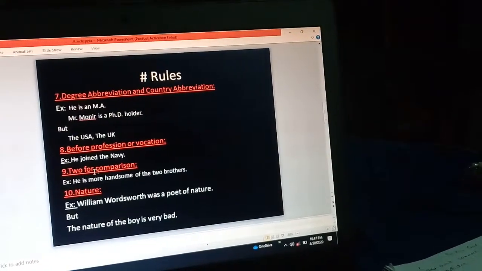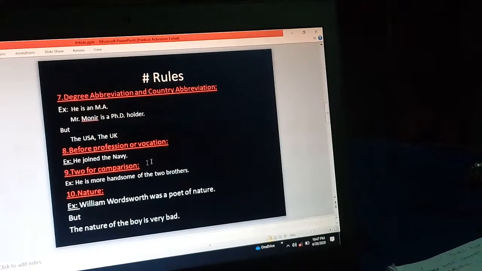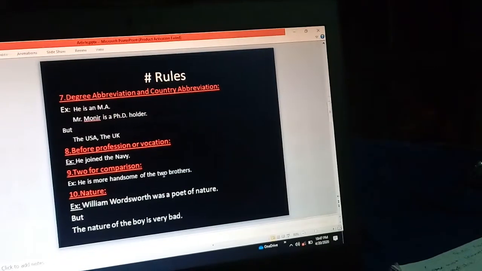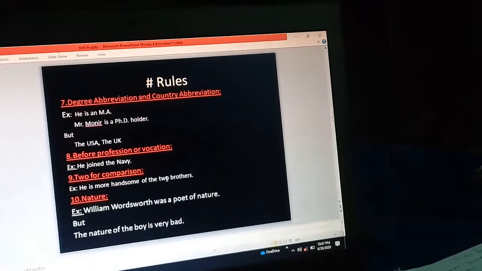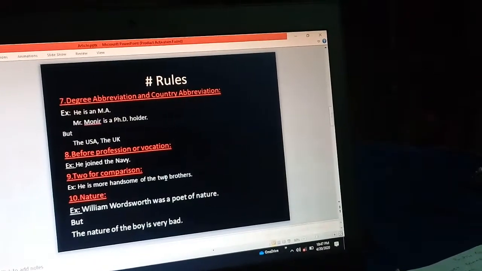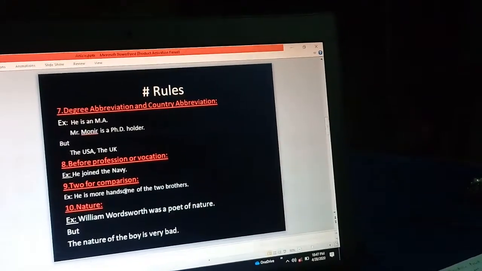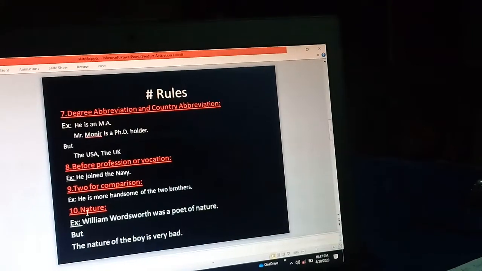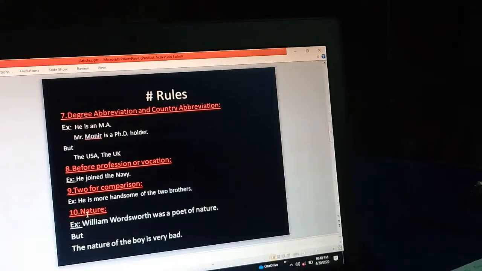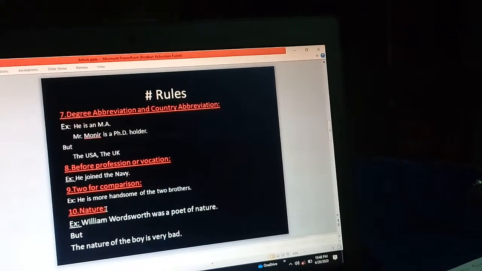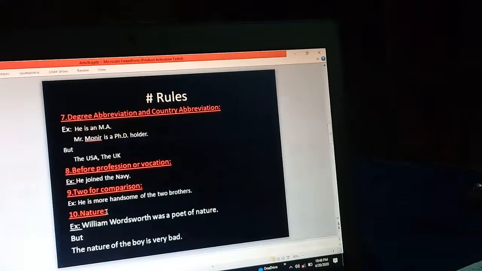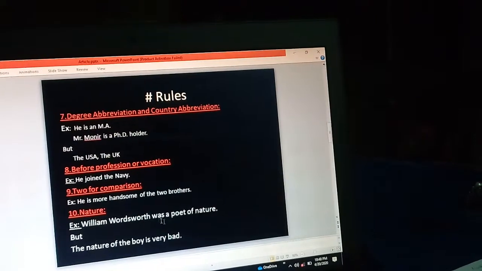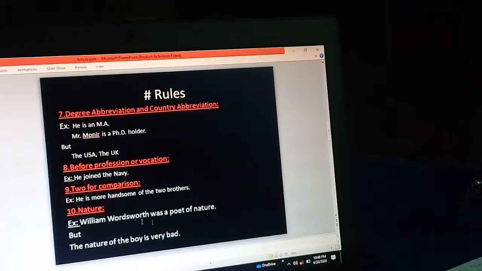Two for comparison. He is the more handsome of the two brothers. When two is used to compare between two, then we use the before it. Nature. When the word nature is used to indicate nature itself, then there will be no article. William Wordsworth was a poet of nature, so there is no article.